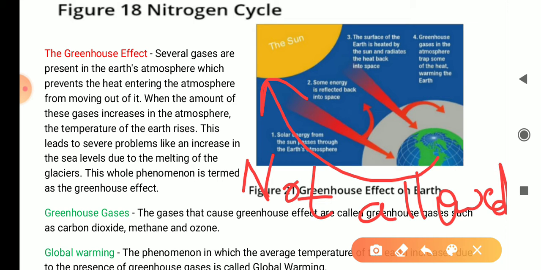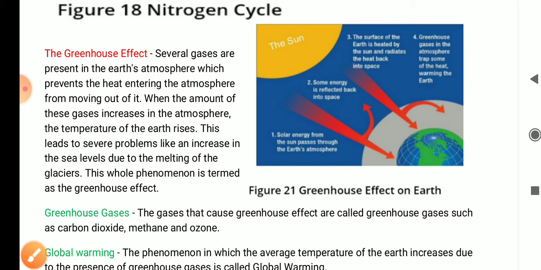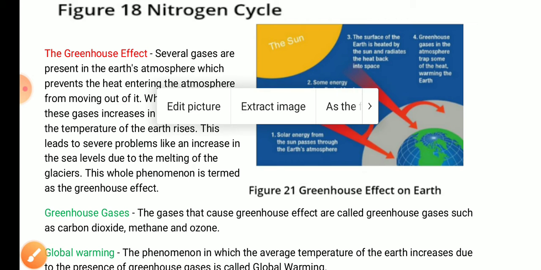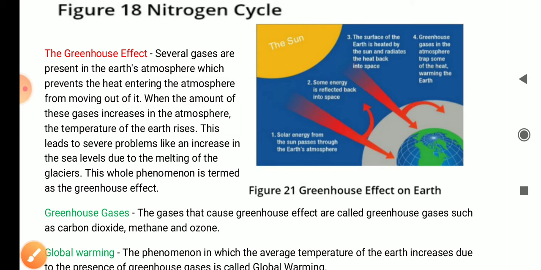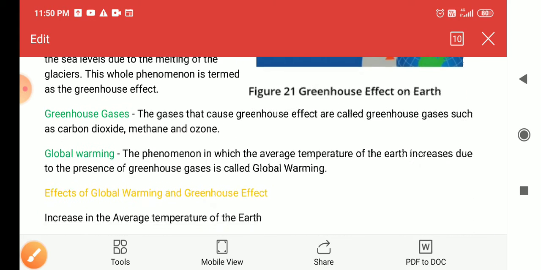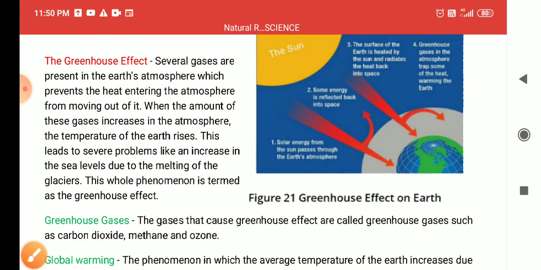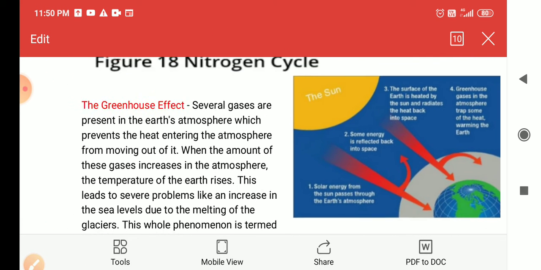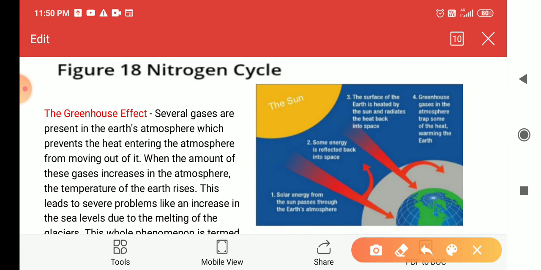So when this sunlight is coming from the sun to the earth, it will increase the temperature.